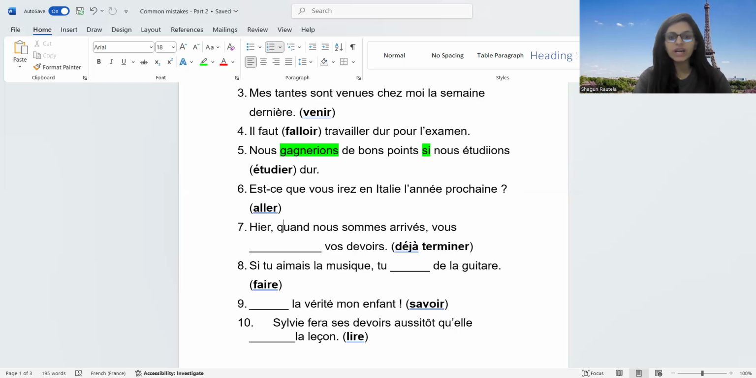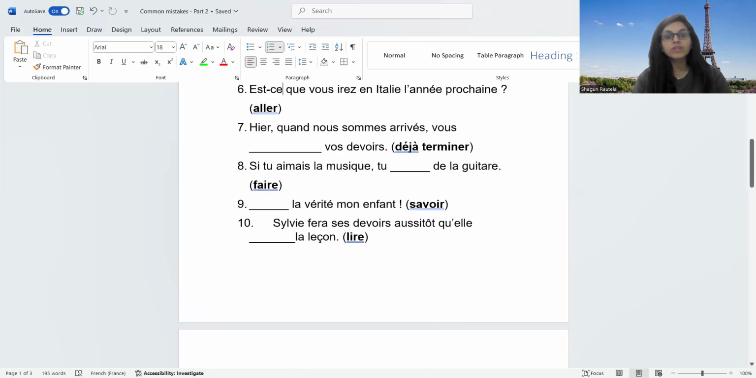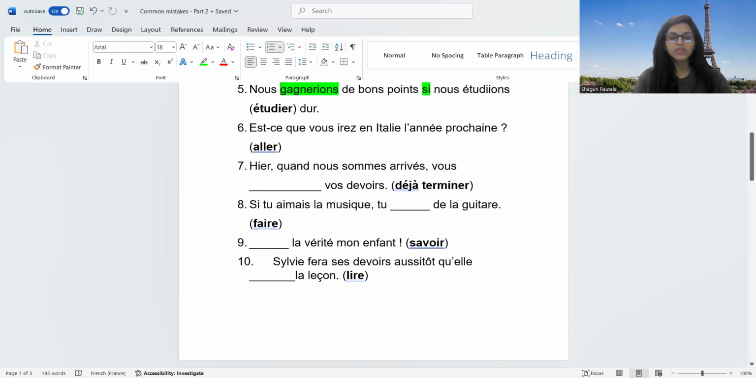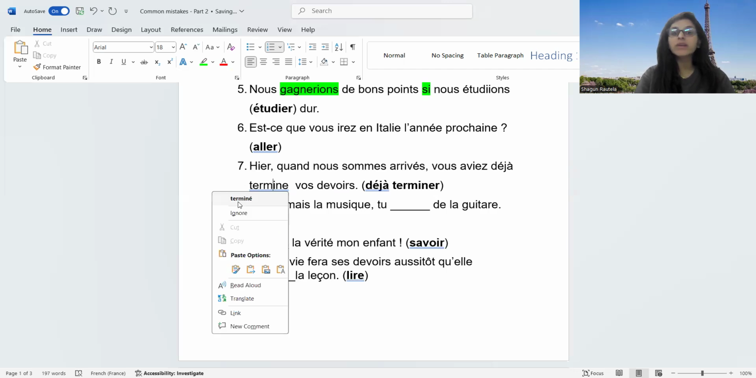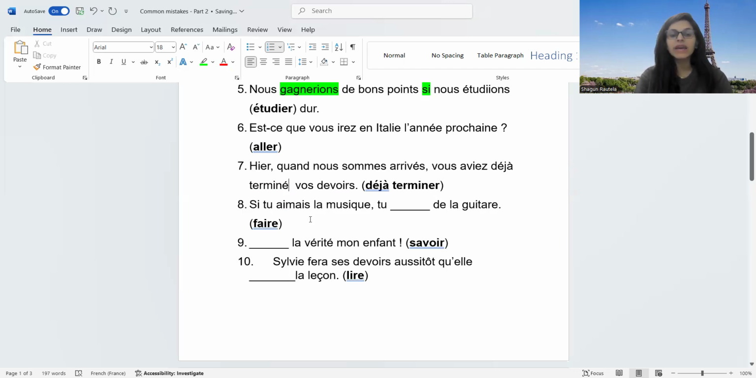Next one: hier quand nous sommes arrivés, vous dash vos devoirs. So yesterday when we arrived, a finished action. Now the other action is before this action. You have already finished your homework. So passé composé, and an action before passé composé is plus-que-parfait. How are you going to conjugate this? Vous aviez déjà terminé. Déjà is going to come in between. Remember that, okay?